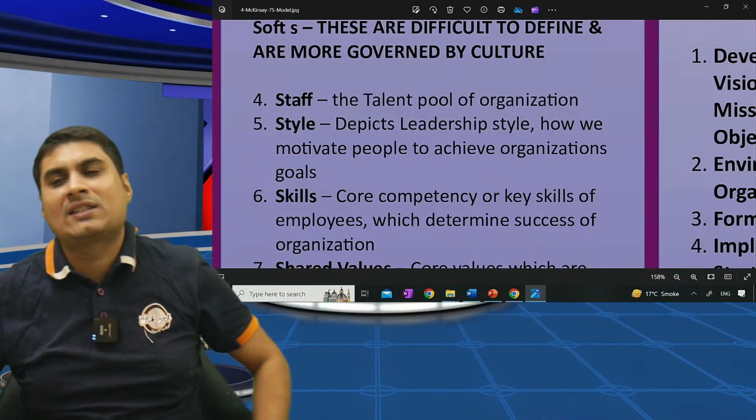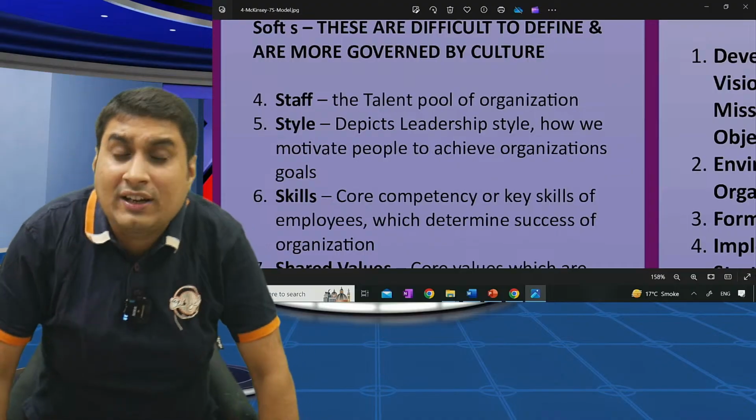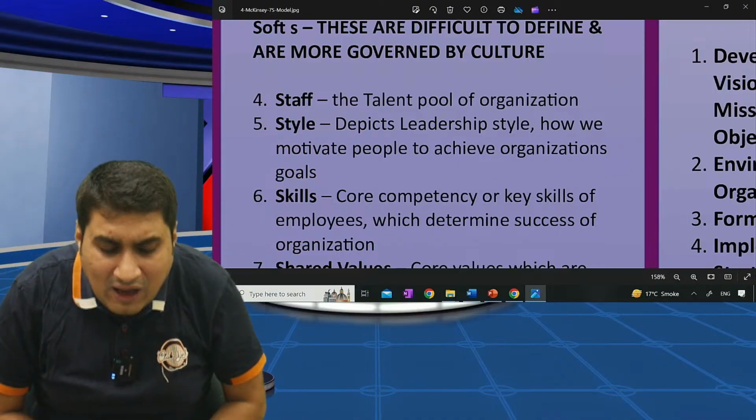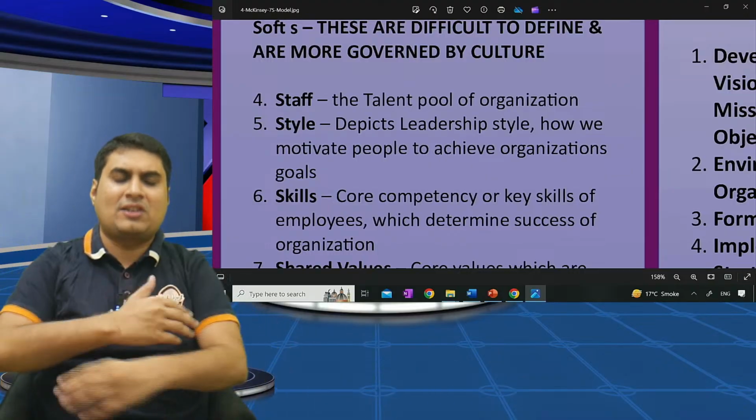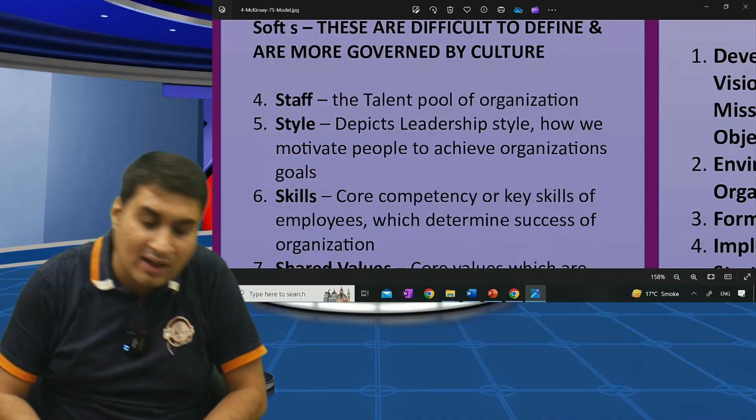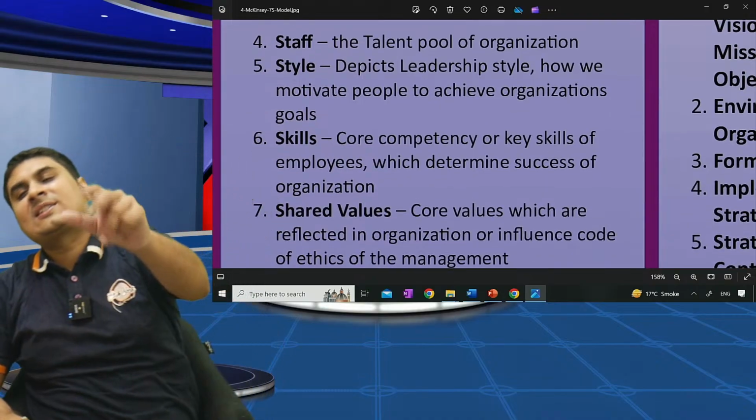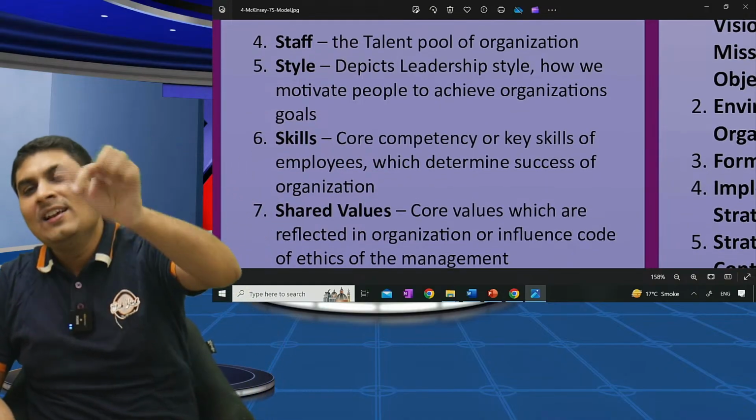Staff refers to the talent pool of the organization. Our talent pool is the staff. Are you clear? So staff should be perfect, awesome, mind-blowing staff. Okay. How will staff work? As per style and skill.